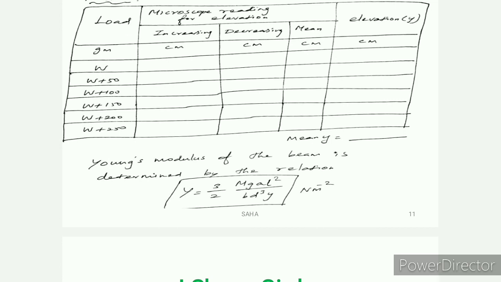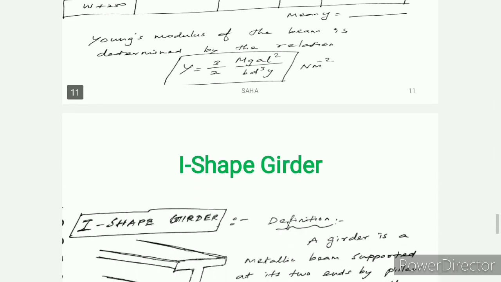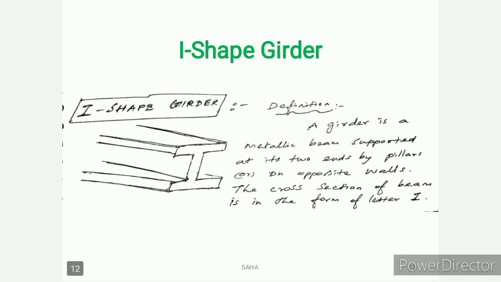The next topic is I-shape girders. I-shape girders will come as a 6 mark or 8 mark question. I-shape girders mean nothing but it is shaped like an I. The top and bottom ends are broad and the middle is thin. Definition: a girder is a metallic beam supported at its two ends on pillars or on opposite walls. The cross section of the beam is in the form of the letter I. So that is the definition of I-shape girders. These are 2 mark questions.